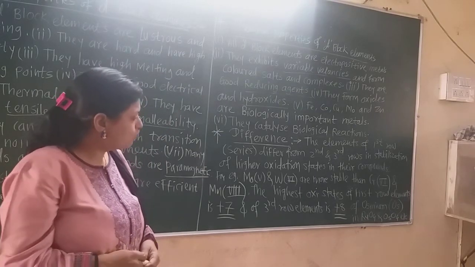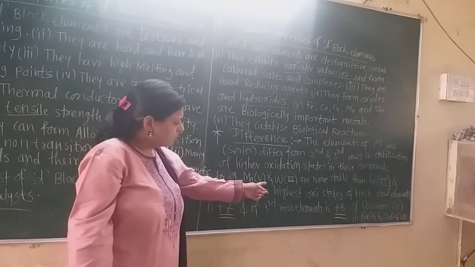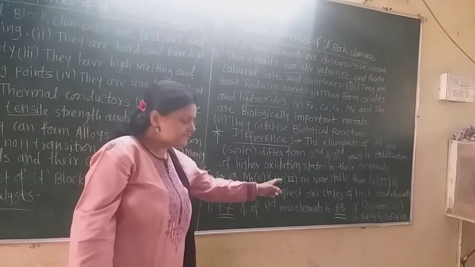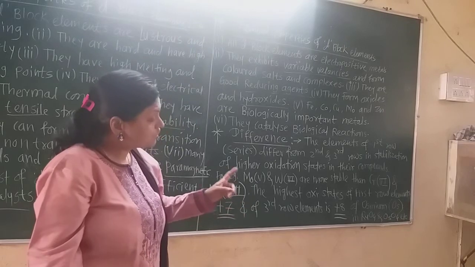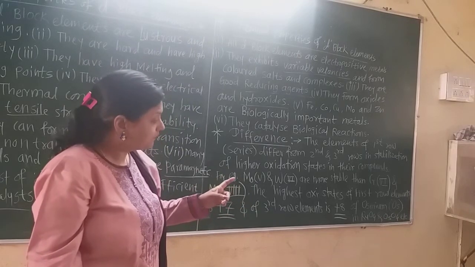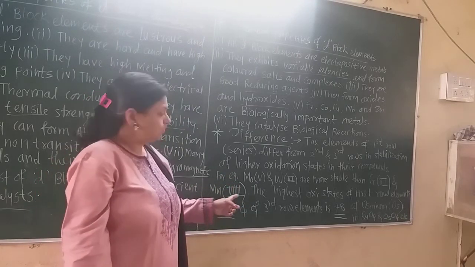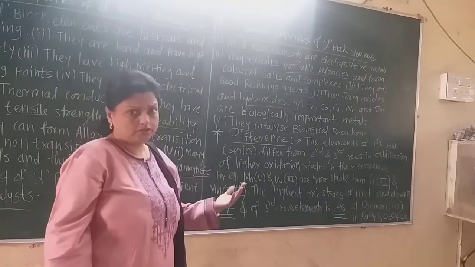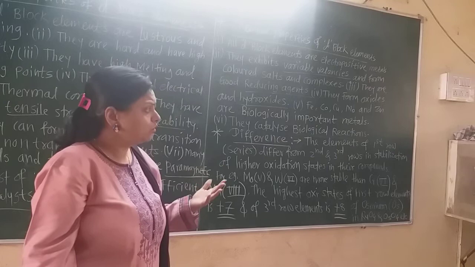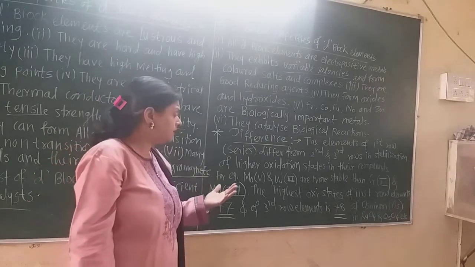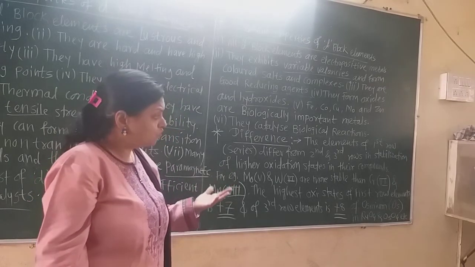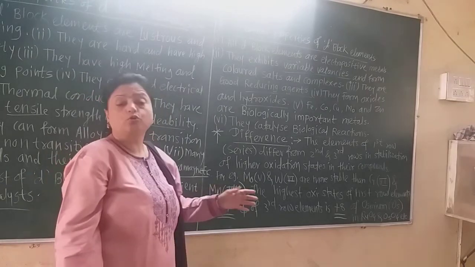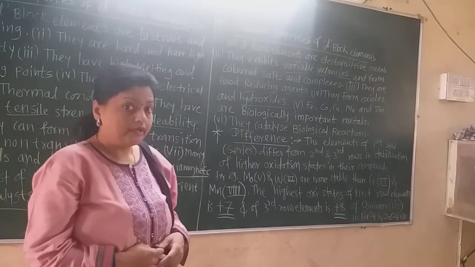For example, molybdenum and tungsten, which are second and third row elements, having +5 and +6 oxidation states are more stable than chromium and manganese of the first row.